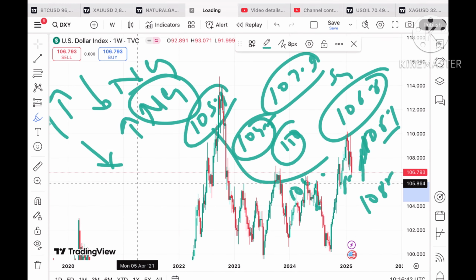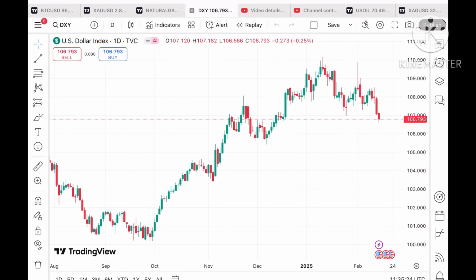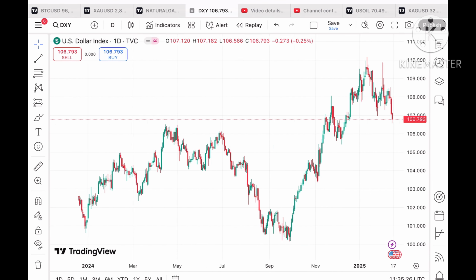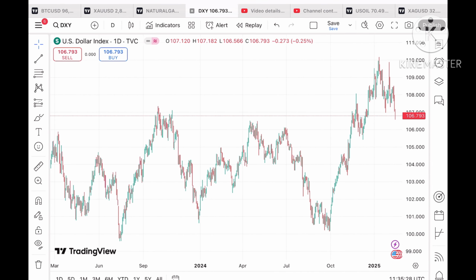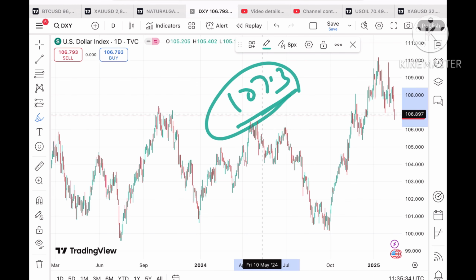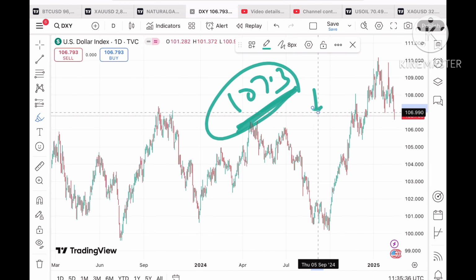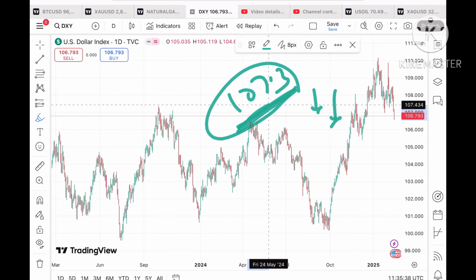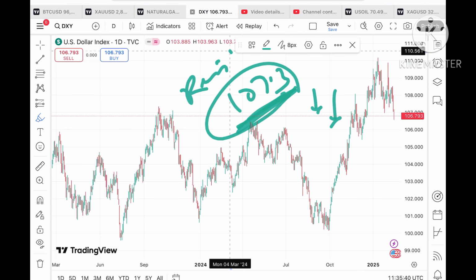Okay, let's see how the dollar index is moving. I have already explained that the dollar index is trading at a level of 106.7, and 107.3 is a strong level. When the price was above this level, it was acting as a support. Now the price is below this level, so it will act as a resistance.